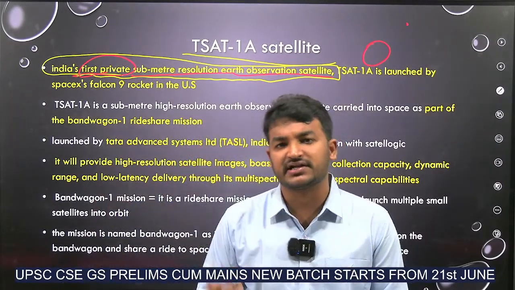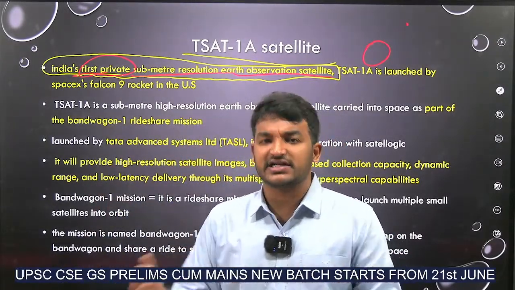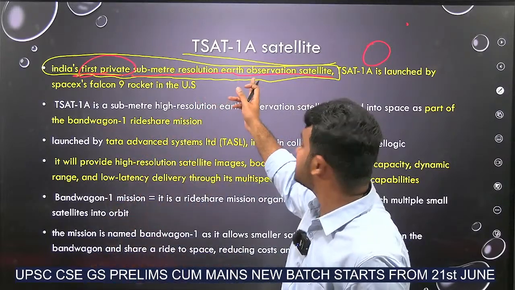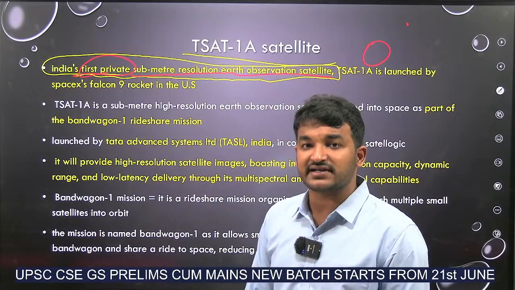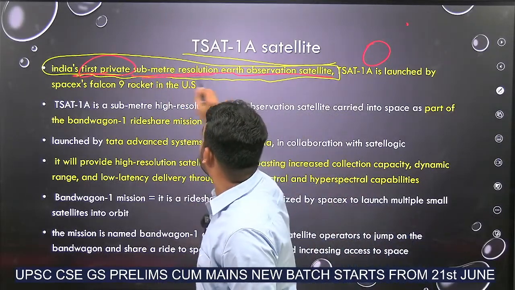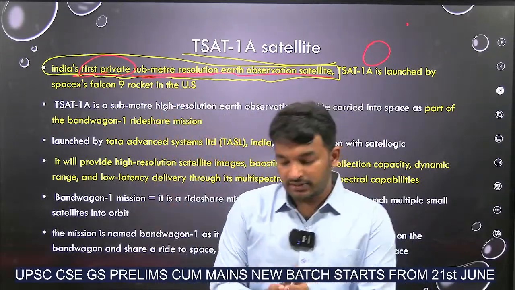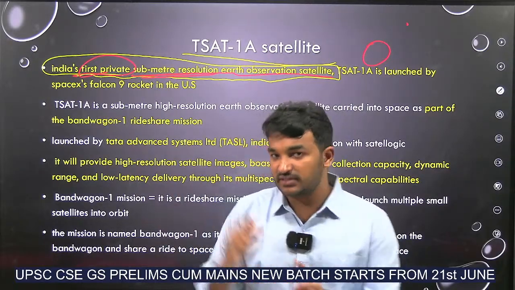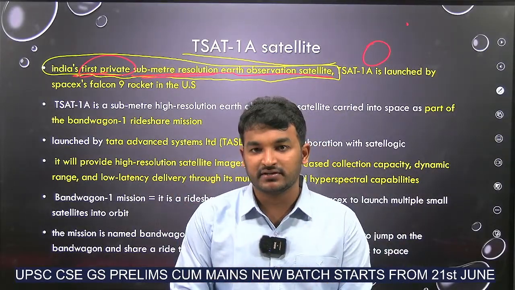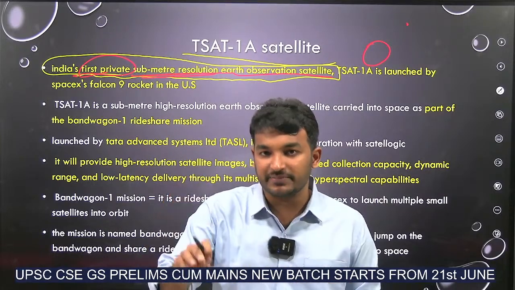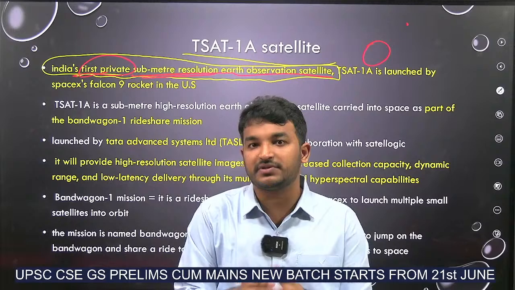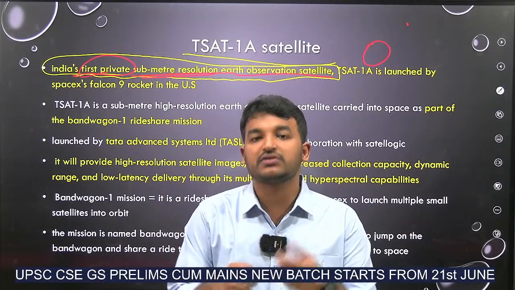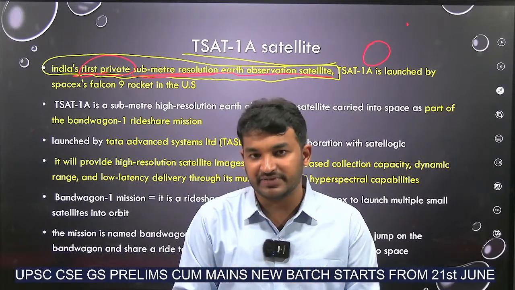But what is the specialty? There are many Earth observation satellites from the beginning. The major usefulness of this TSAT-1A satellite is that it is sub-meter resolution, meaning the resolution of this satellite is less than 1 meter. Meaning if it is taking an image of the Earth, the resolution of that image will be less than 1 meter. So there will be so much clarity in the image. That's why.